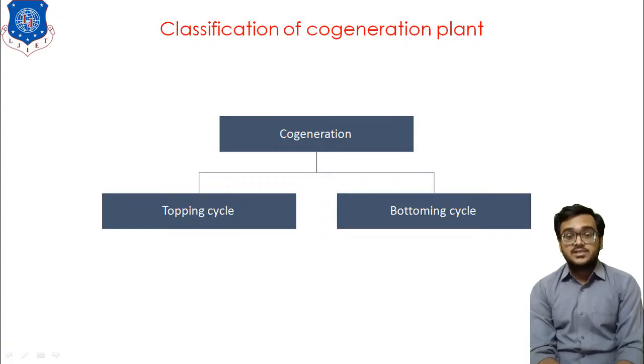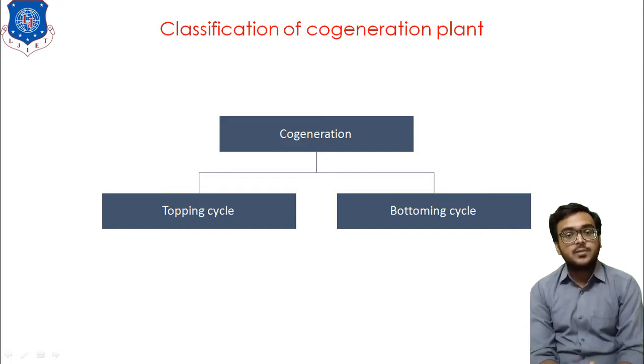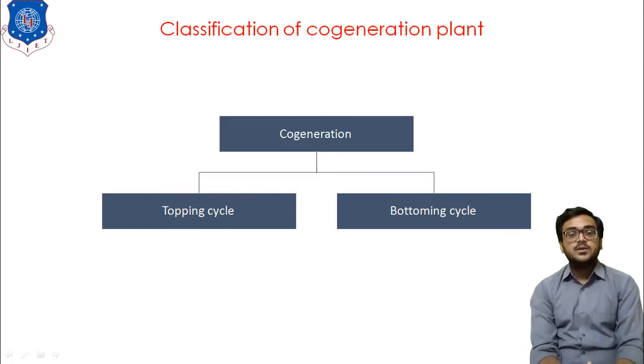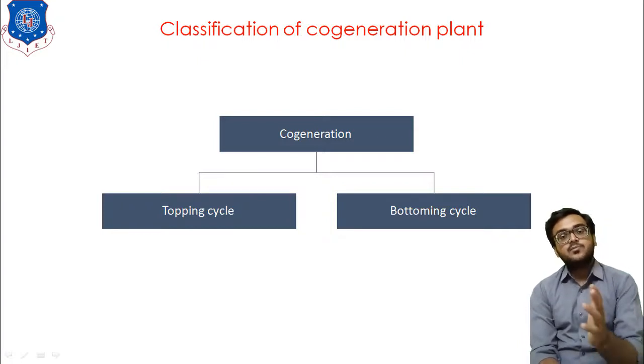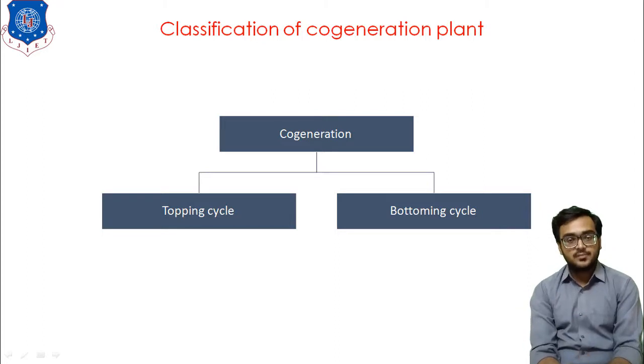If electricity is our first priority and thermal energy is our second priority, then such plants are considered under the category of topping cycle plant, in which our prime motto is to produce electricity, and because of the wastage we have thermal energy with us.